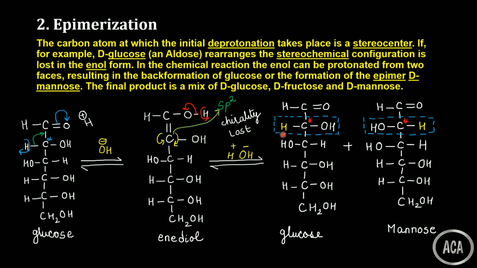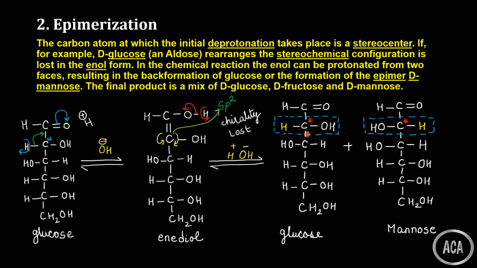Now this hydrogen has attacked from the left hand side, so we'll get OH on the right hand side. Whenever a new asymmetric center is generated, according to the rule of stereochemistry, what will we get? We will get a pair of isomers. So where is the only difference? The only difference is at the second carbon atom. Only at the second carbon atom are all the changes taking place, because the regain of the stereo center is taking place there.